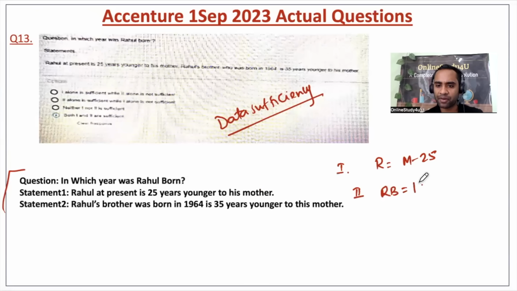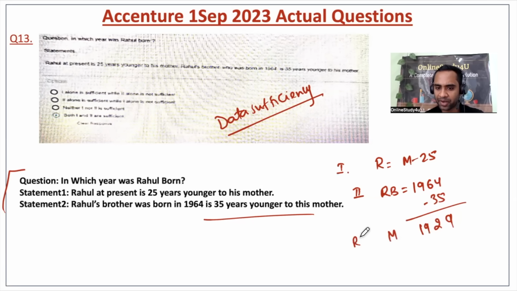So Rahul's brother was born in 1964, and Rahul's brother is 35 years younger to his mother. So just subtract 35 from here. So 9, and this will become 2. That means Rahul's brother's mother was born in 1929. But still we are not able to conclude Rahul's age.